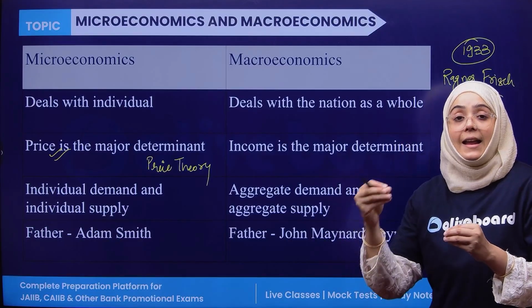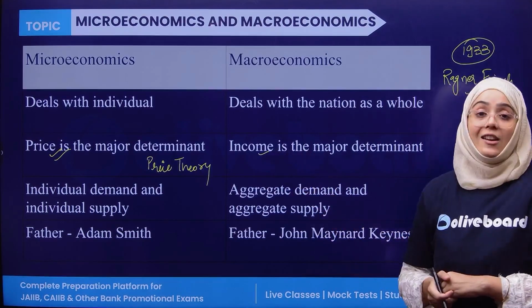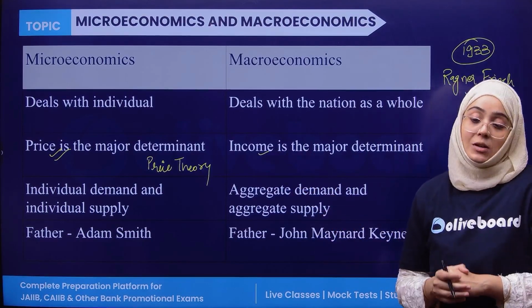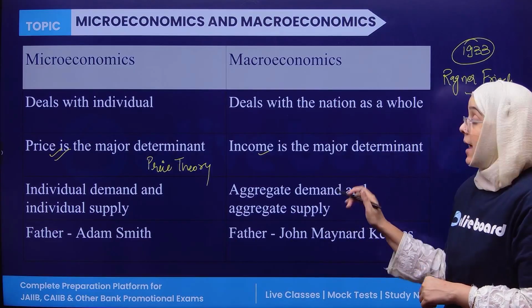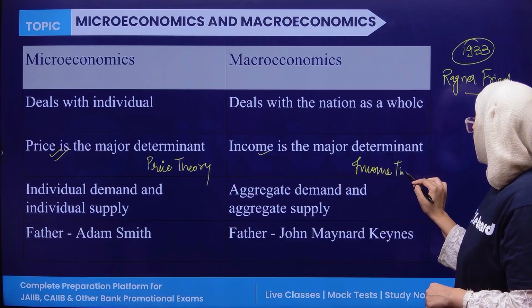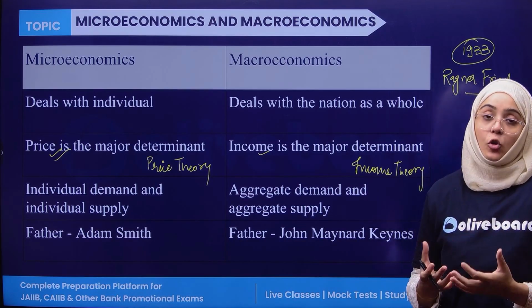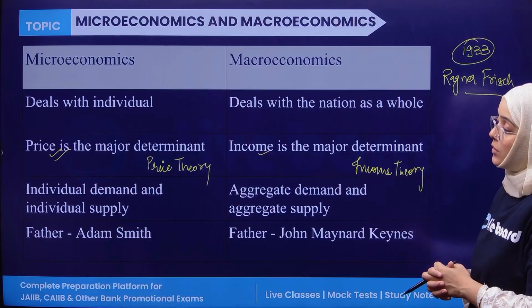Whereas macroeconomics directly and indirectly deals with income. And that's why income is the major determinant of macroeconomics, and macroeconomics is also called income theory.